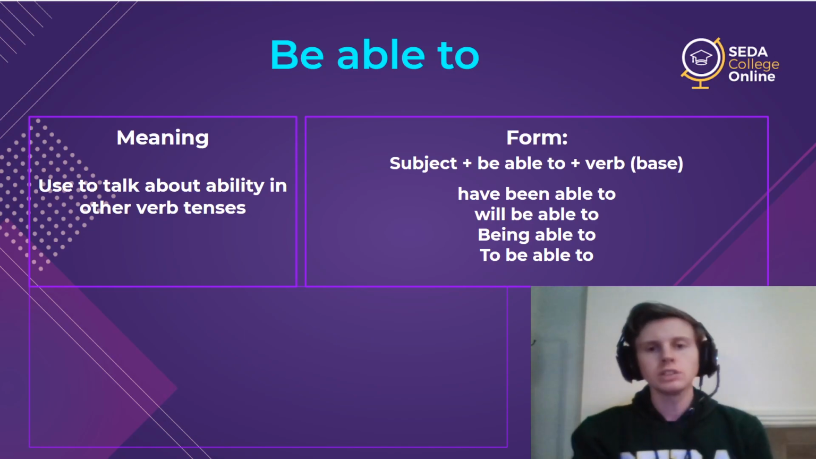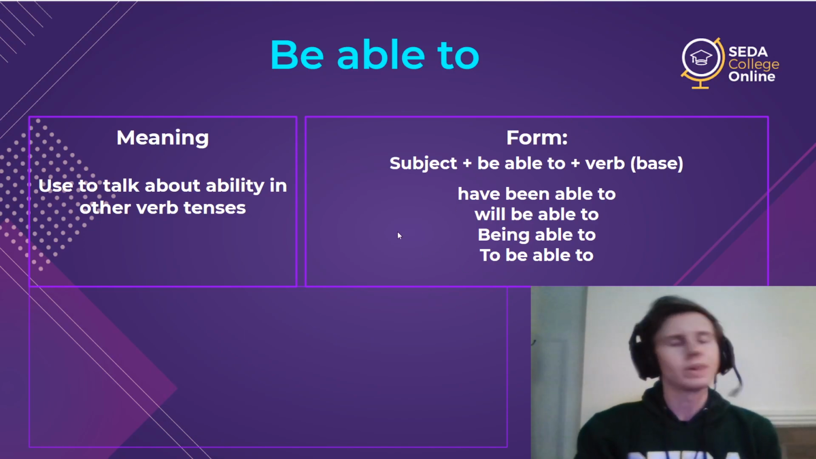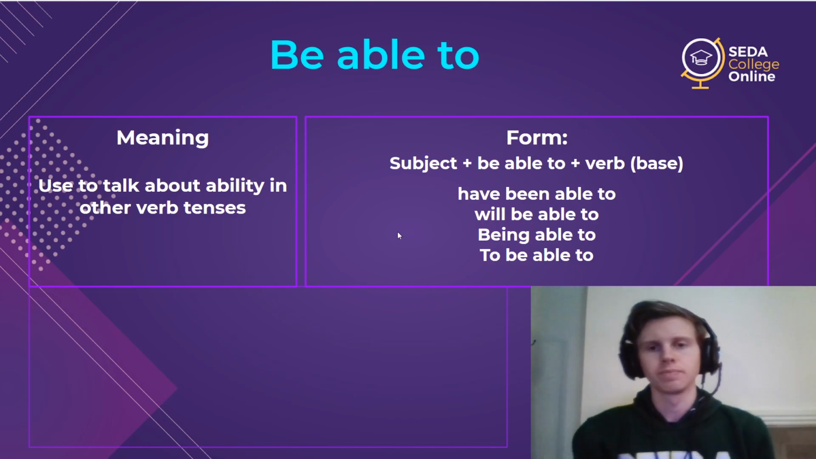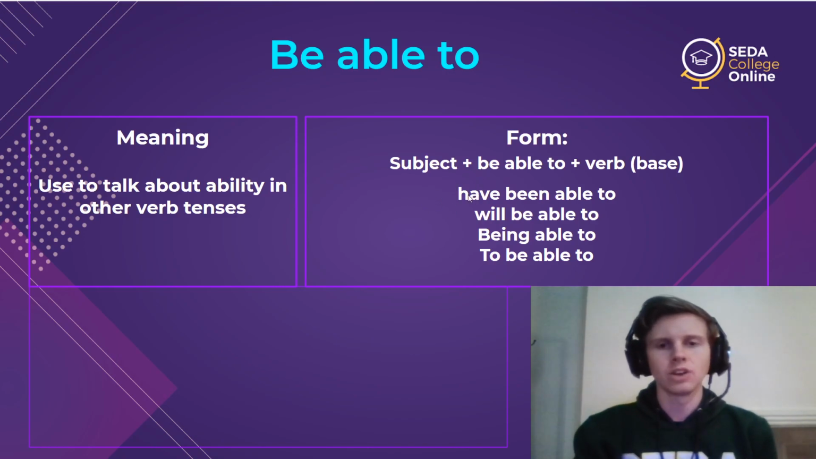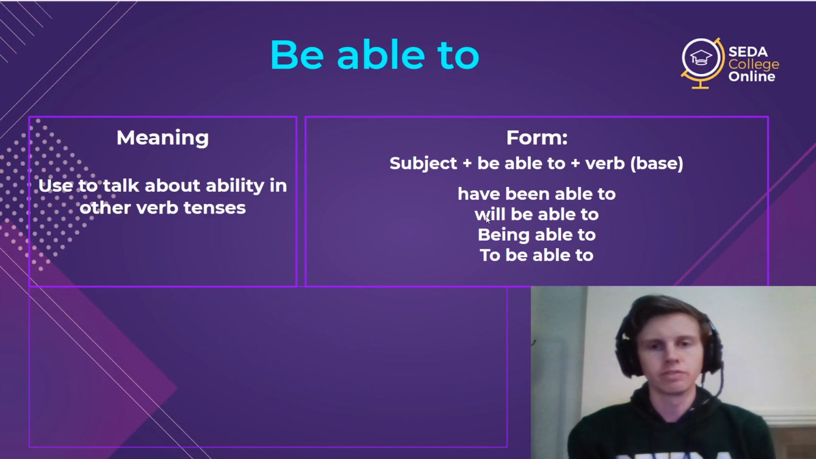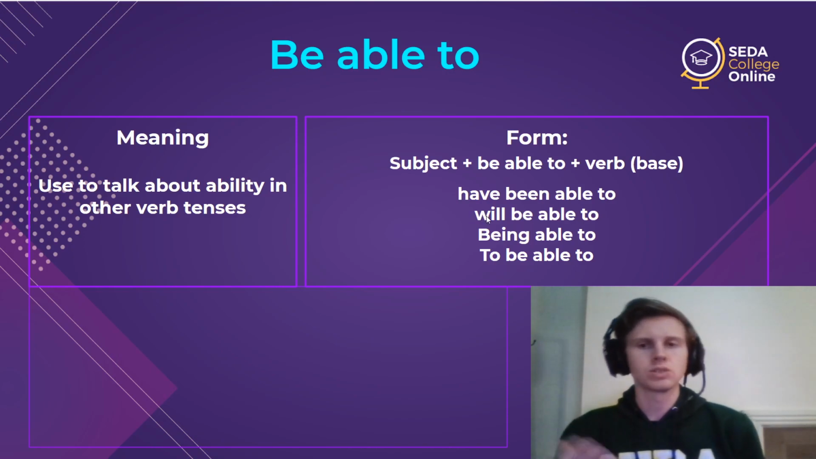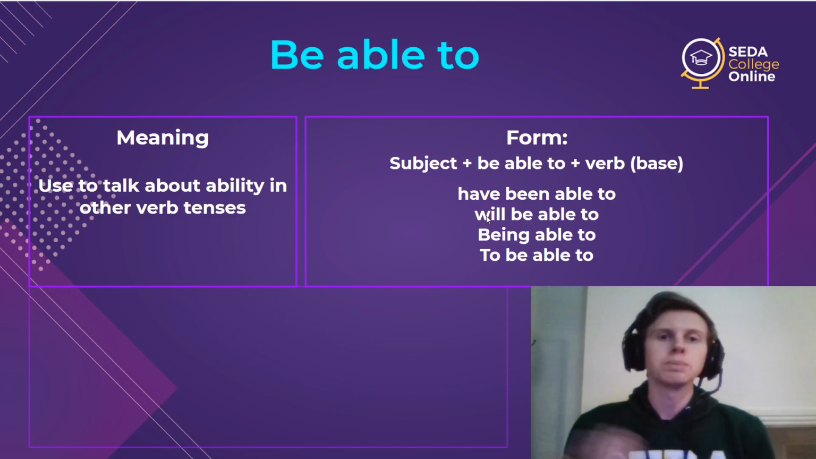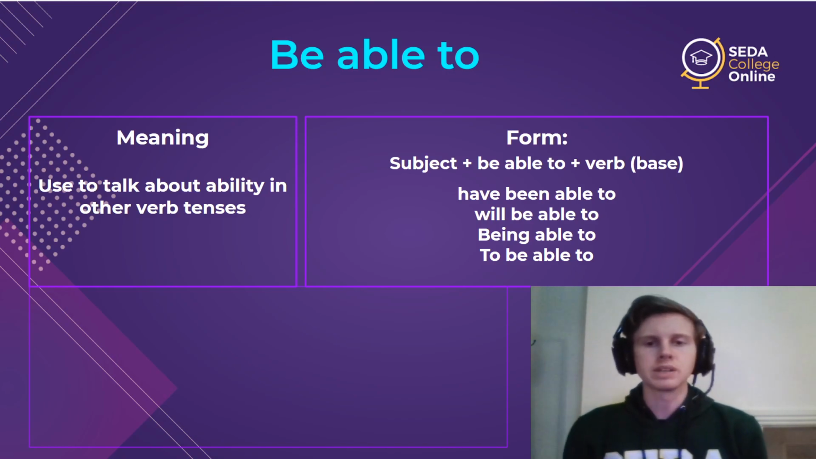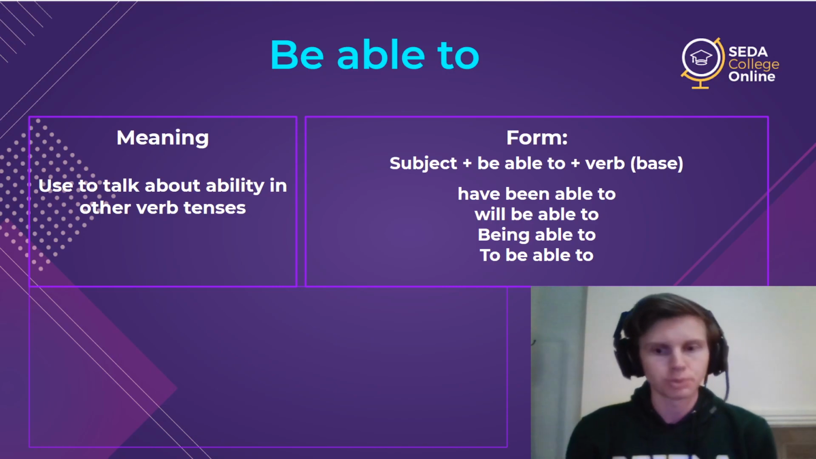So in all of these situations, we cannot use can. We cannot say can or could in a perfect. We cannot say can or could with modal verb will. We can only have one in the sentence. So this is why we must use be able to in this situation, because can and could are not possible.